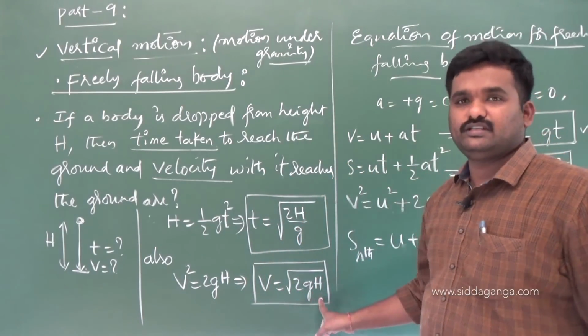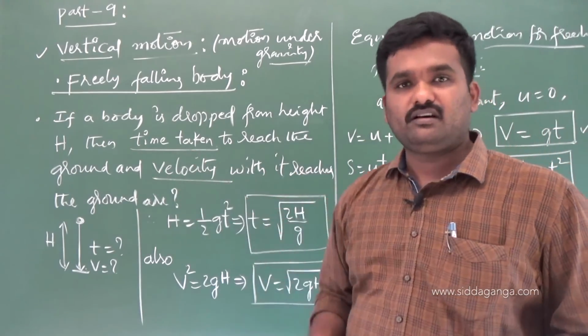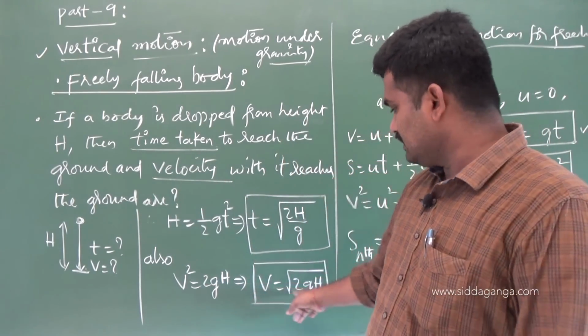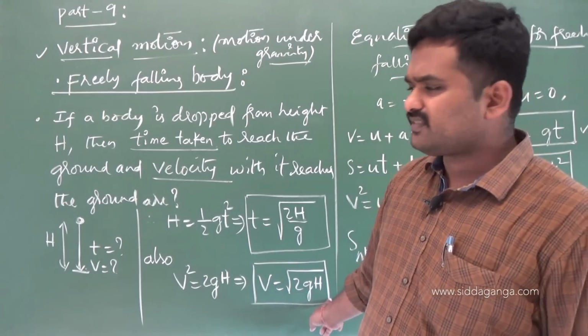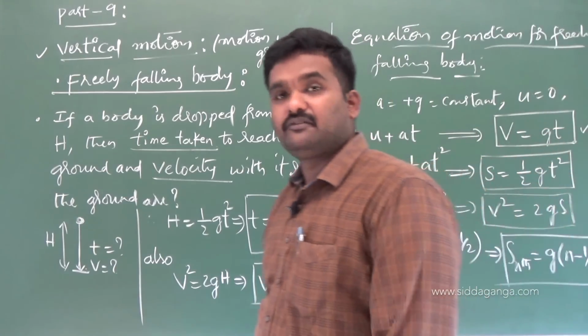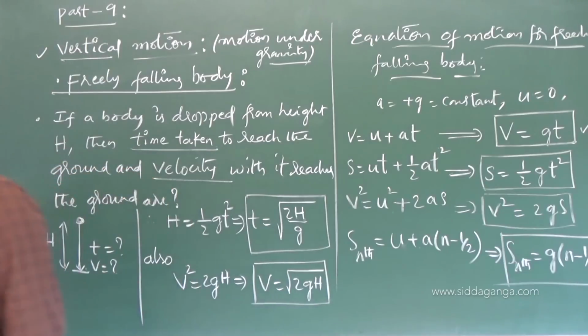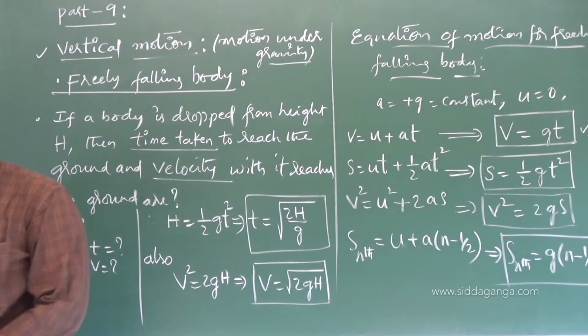It is what? Root 2gh. You can say with what velocity it reaches the ground, or it is going to hit the ground, is root of 2gh. I hope these are all the equations corresponding to a freely falling body, which you can remember. These are very, very important as far as freely falling body equations are concerned.